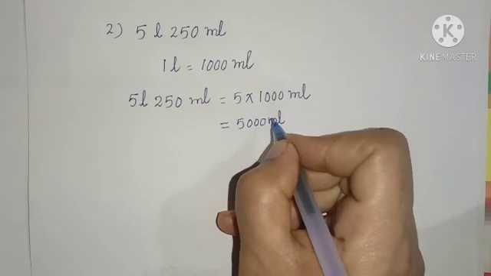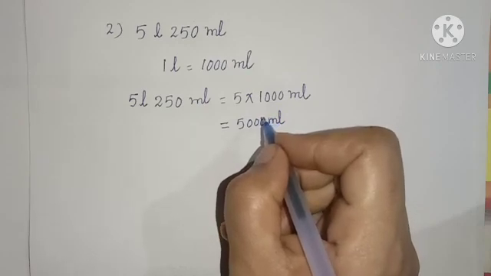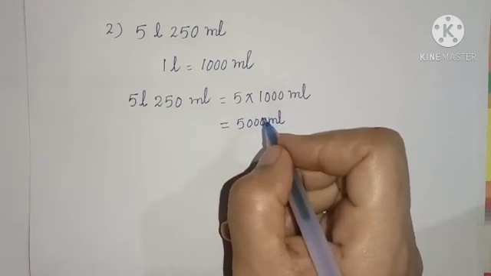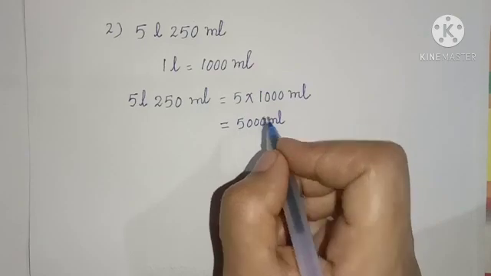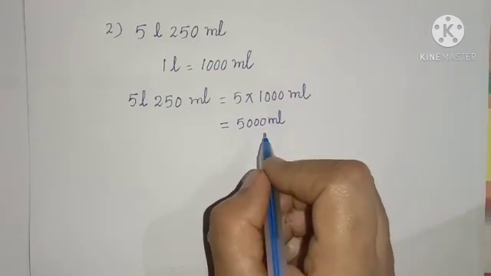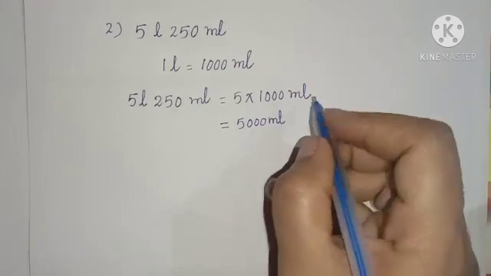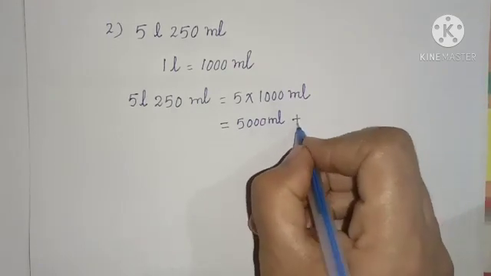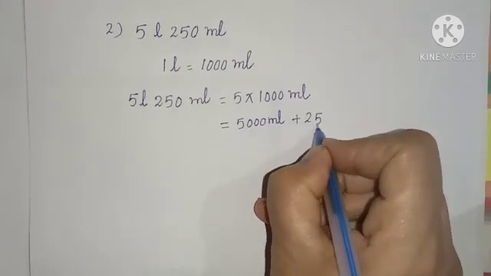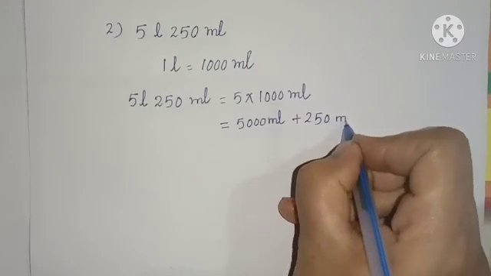Children, next what? Next we have to add. That means 5000 milliliters is added to 250 milliliters.